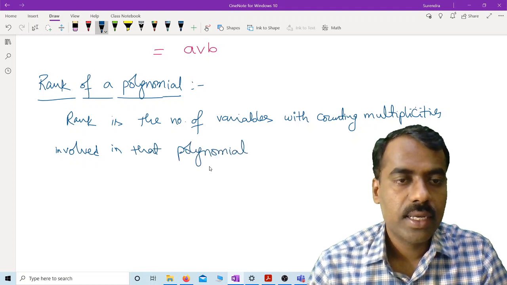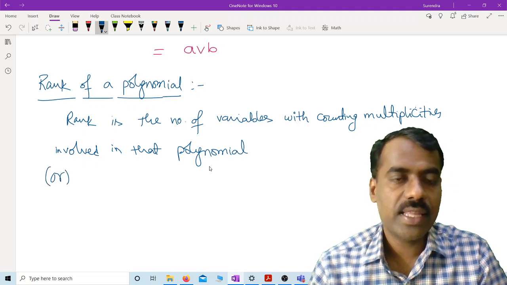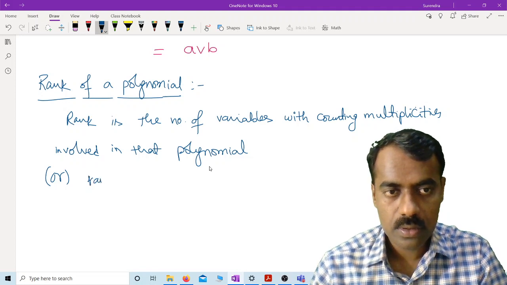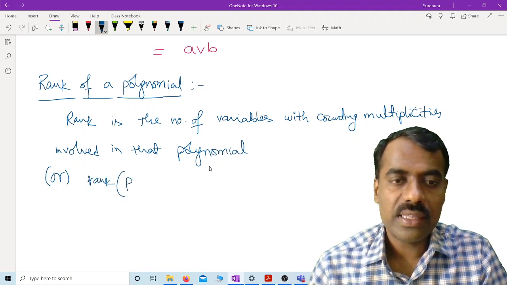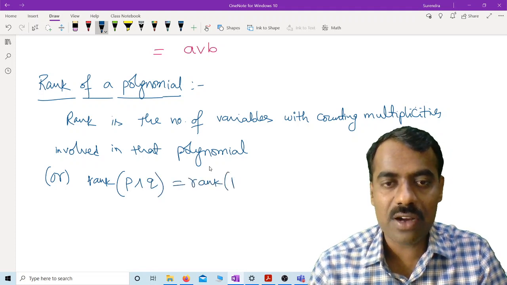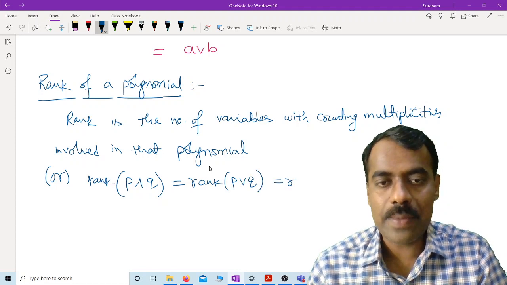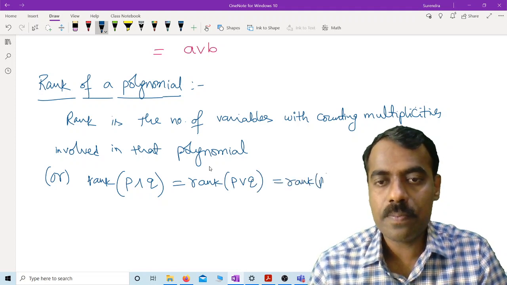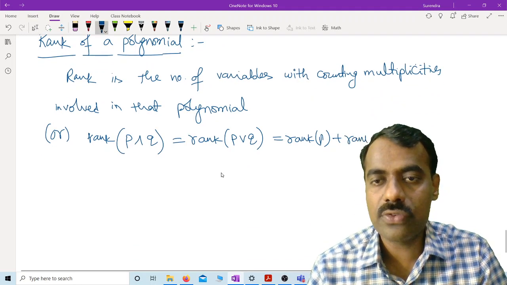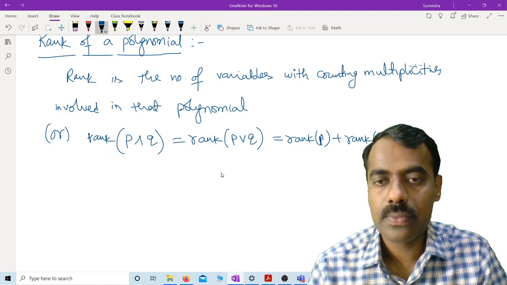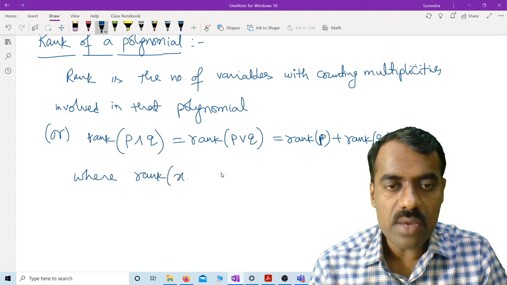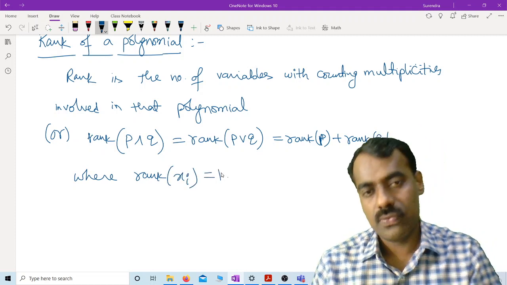Or we can also define that rank of a polynomial, suppose we can write it as P meet Q, rank of P meet Q is the same as rank of P join Q, and this is the same as rank of P plus rank of Q, where the rank of any monomial is considered as 1.